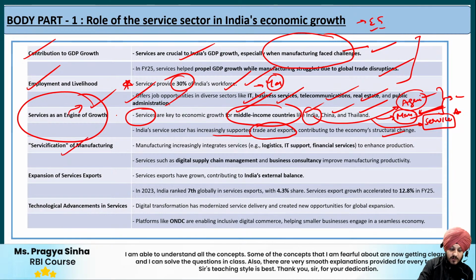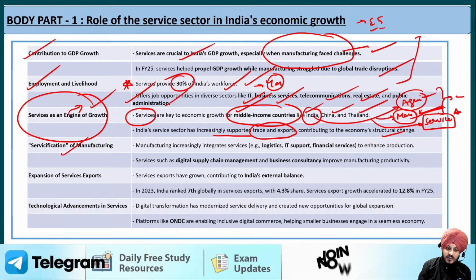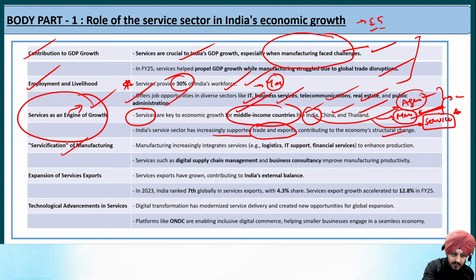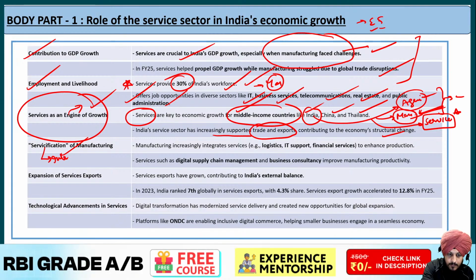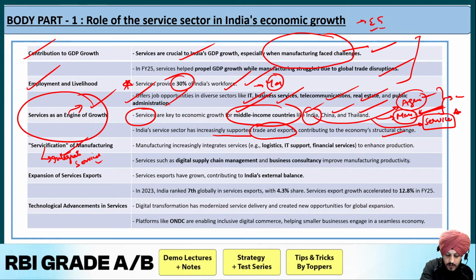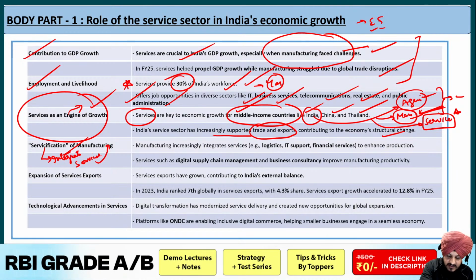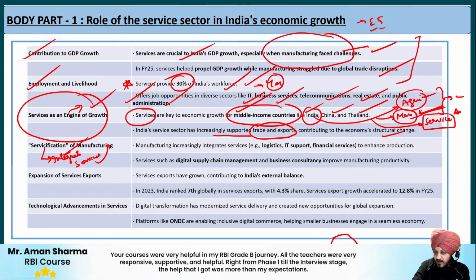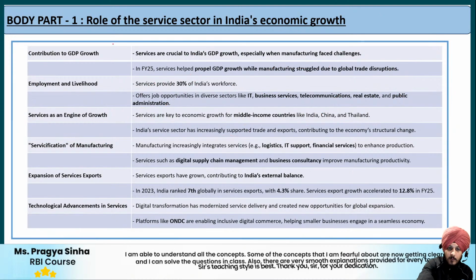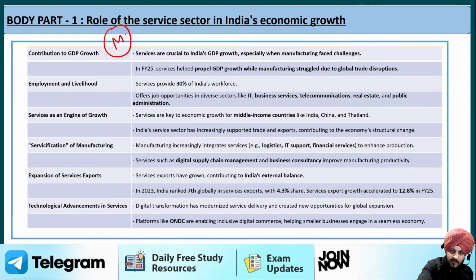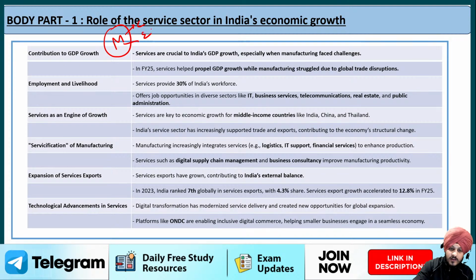Then the next point that the economic survey talks about is the servicification of manufacturing. Servicification of manufacturing basically means to integrate services into the manufacturing sector. So for example, it means that the businesses that are involved in making things, the manufacturing businesses, like if I write it over here, okay, here you would be seeing the banner. So if I erase the ink, you would know that the manufacturing sector has been involved in manufacturing different kinds of things, for example cars, electronics, and so on.